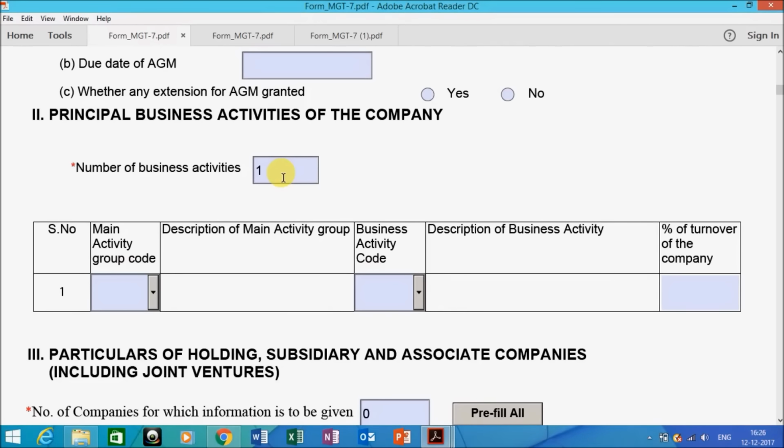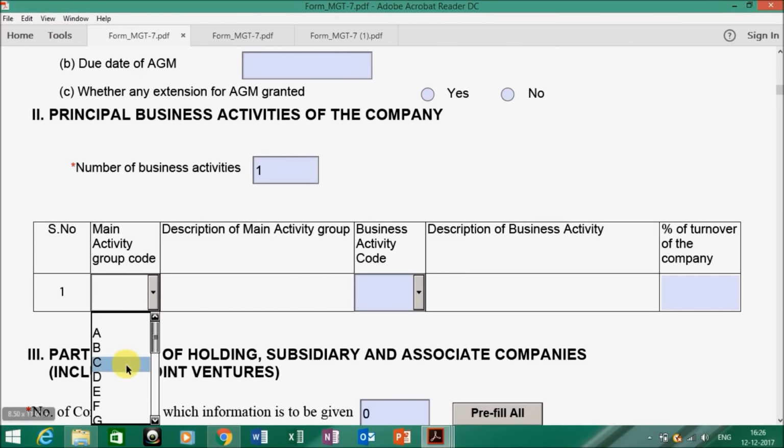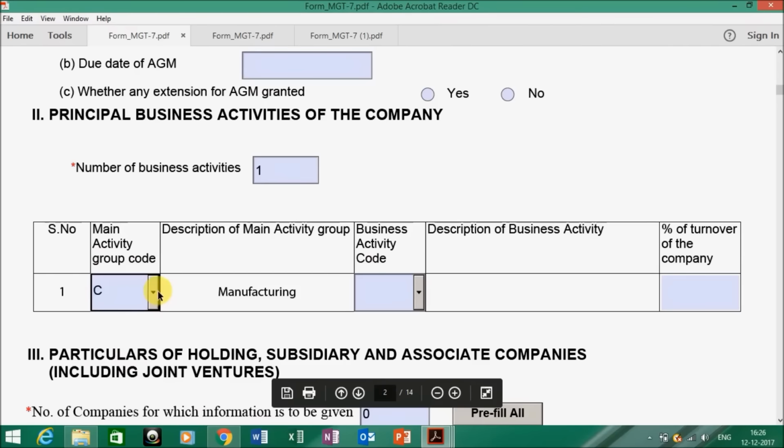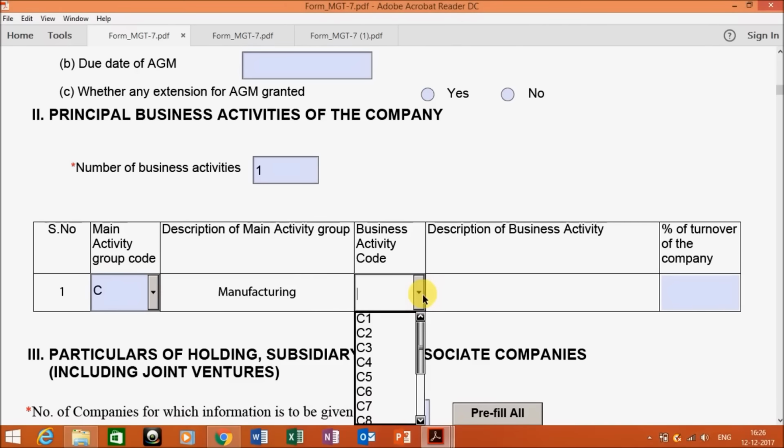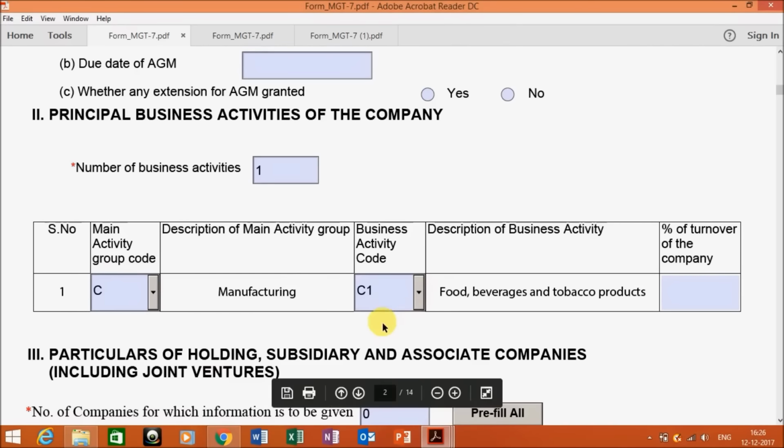Enter the number of business activities in which your company is dealing. After entering the number of business activities, appropriate columns will be opened. Now you need to select the main activity group code from the desired options. If your company is in manufacturing, then it can be C. Then the business activity code, like if you are manufacturing food and beverages, then C1 is there.